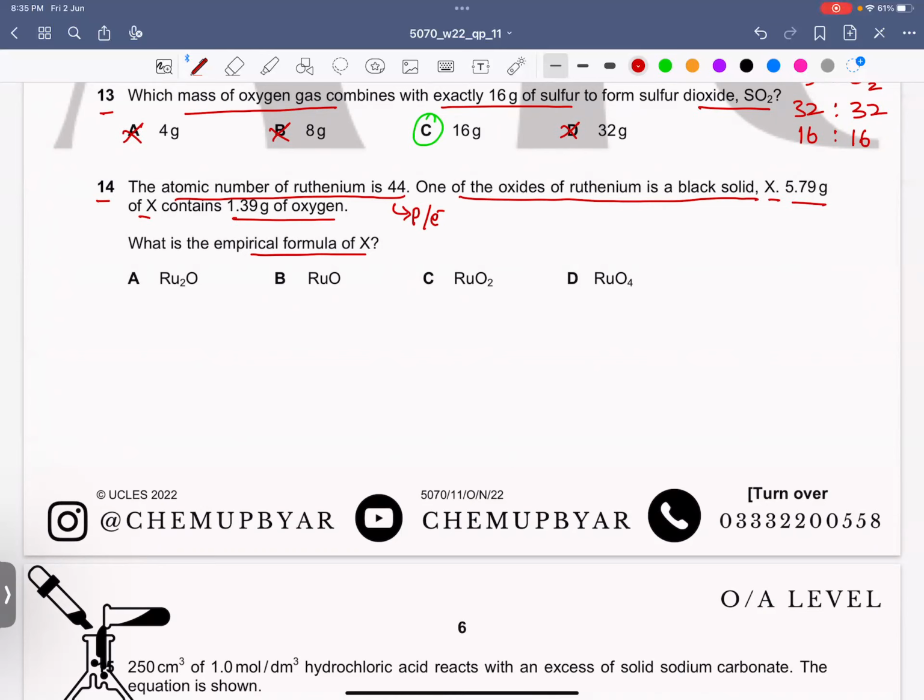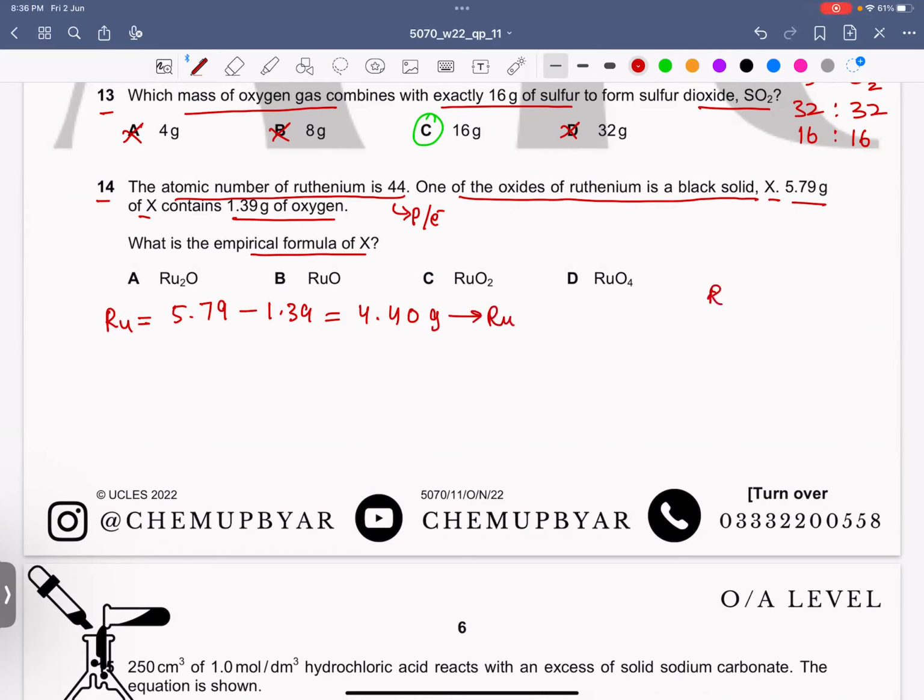Okay, so to find the mass of ruthenium, the ruthenium oxide is 5.79. From 5.79, if I subtract 1.39, I will get the mass of ruthenium, which is actually 4.40 grams, right? So this is the mass of ruthenium.